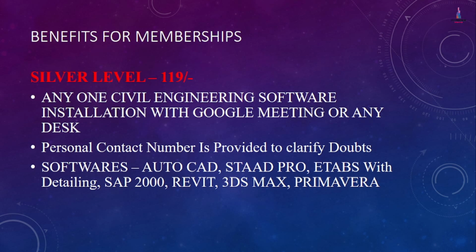You can take it from the Google join button itself. If you take this silver level membership, I will show you how to download one software, which can be any one of AutoCAD, Staad Pro, ETABS with detailing, SAP, Revit, 3ds Max or Primavera. If you select any one of the software, after that I will share you the download link for that particular software. You have to download that file.